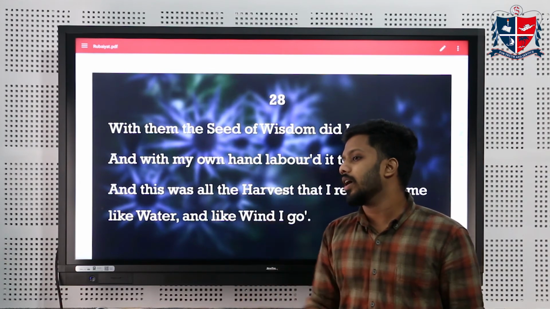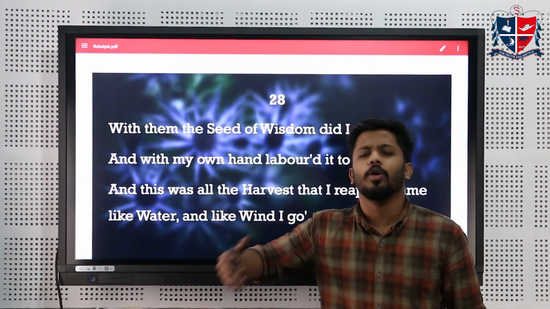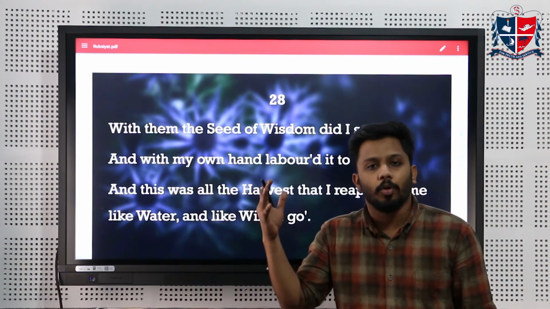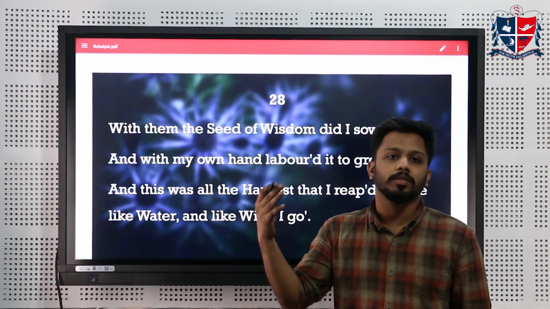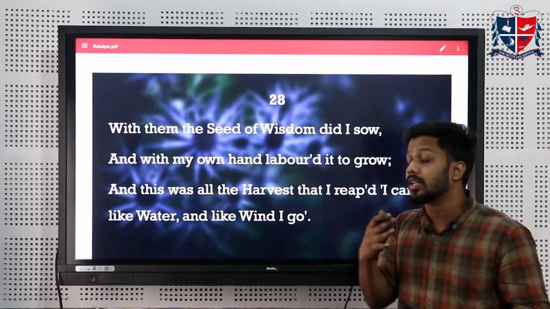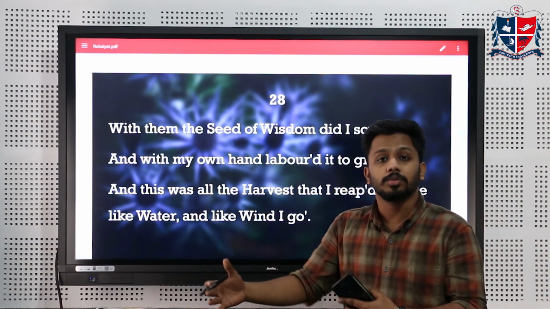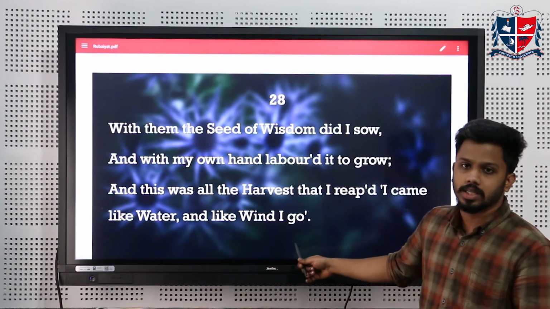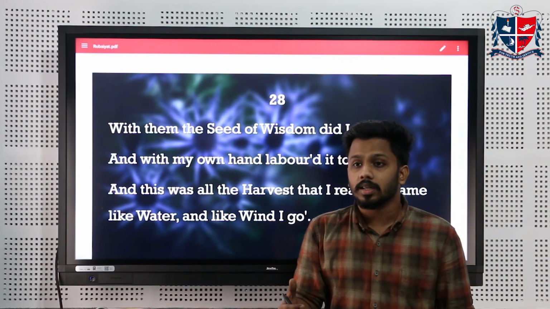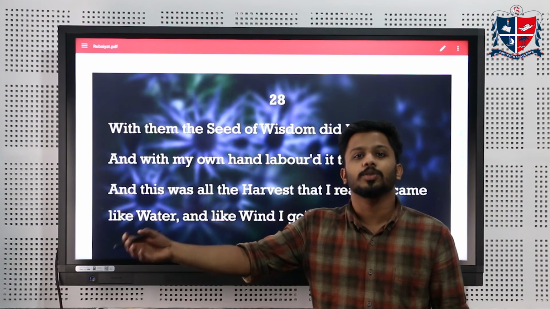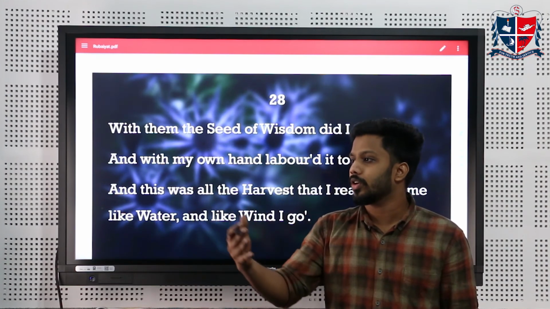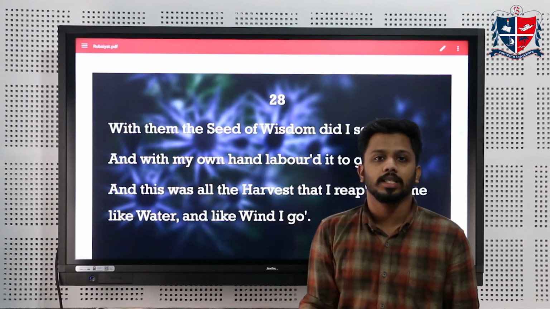Now, if someone asks you, from where does this wind come or to where does this wind go? We do not have any answer. The point of origin and the destination of the wind is never known. So that is why he compares the transience of our life to that of water and, in this case, wind. Just as a wind is born, just as a wind goes to an unknown place, so is it going to be with our lives. We do not know what is going to happen to us after death.